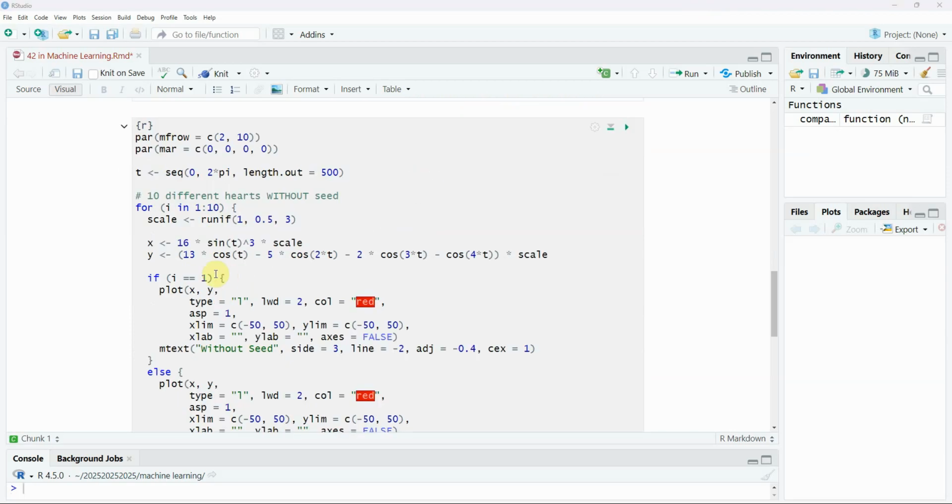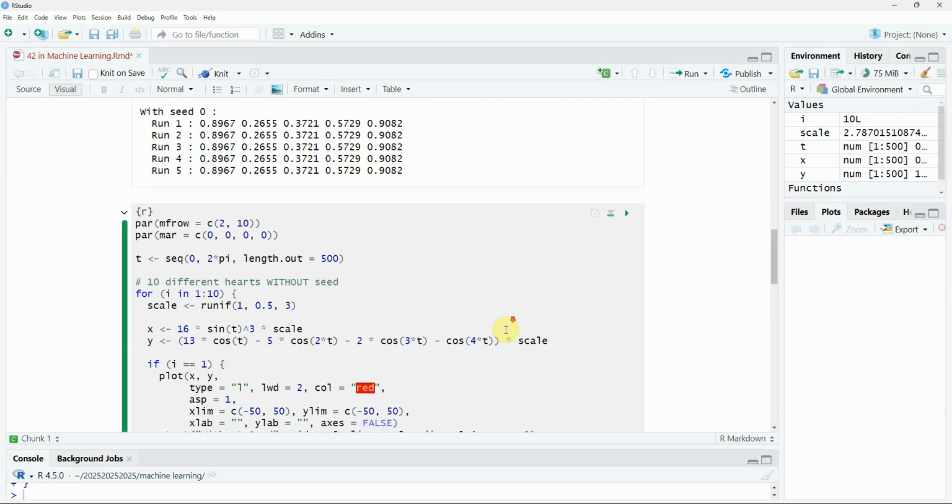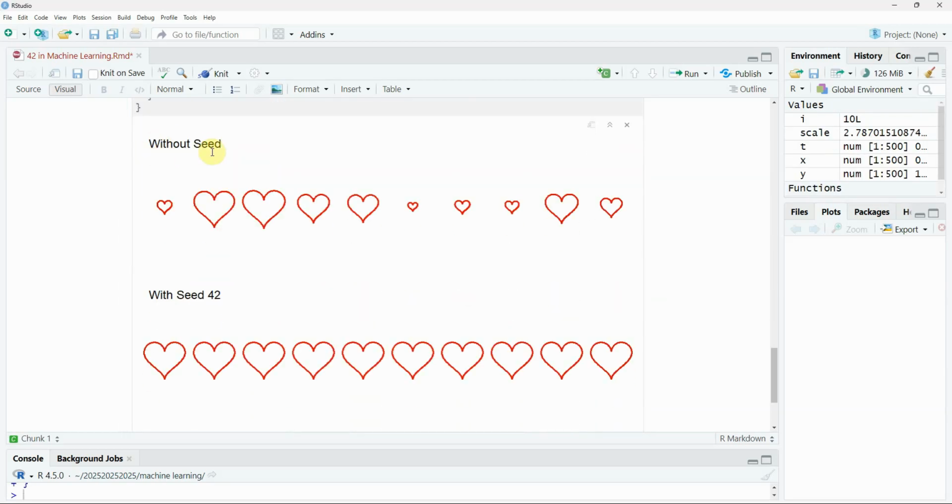Here's another visual example, showing how setting a seed affects the results. First, we generate hearts without a seed, then with seed 42. Without a seed, the hearts look different. With a seed, all the hearts are identical.